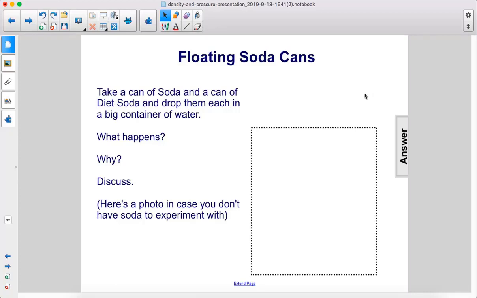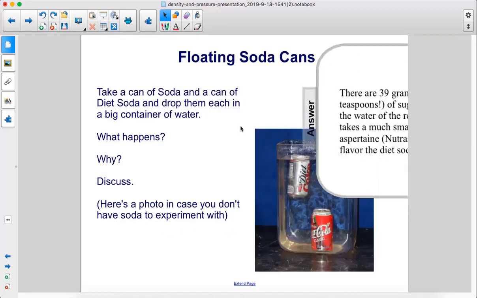Take a can of soda and a can of diet soda and drop them each in a big container of water. What happens? Why? Discuss. Here's a photo in case you don't have soda to experiment with.